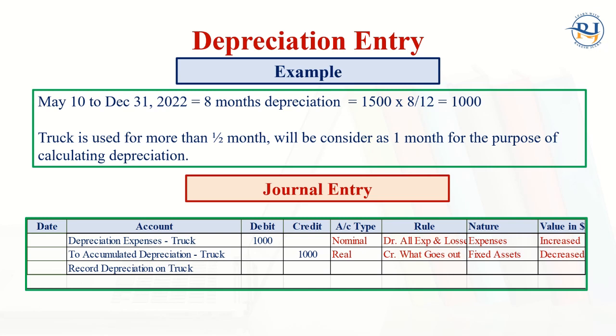Next year 1,500 again. That will be $4,000 deducted, and the remaining balance will be the net value of the asset. We will do this exercise later in the depreciation examples that I will explain later as well.